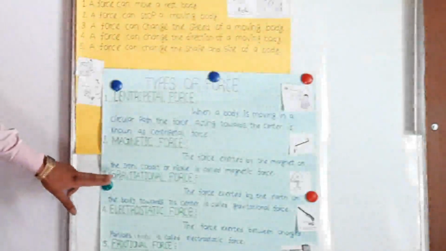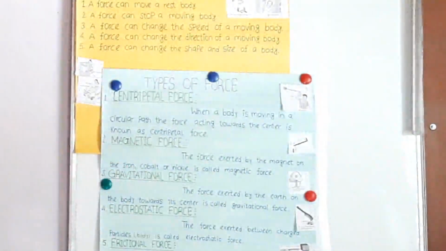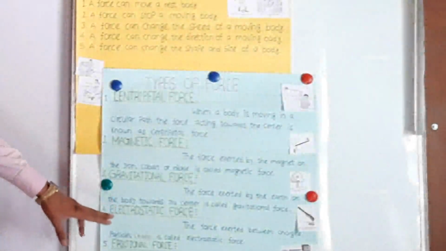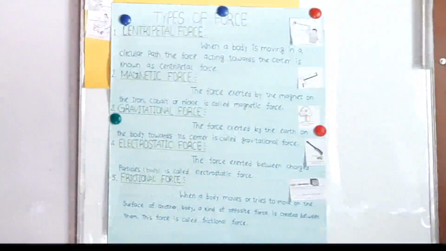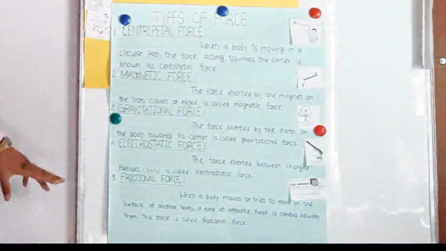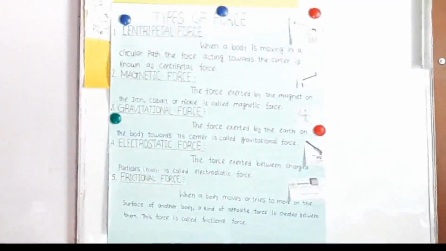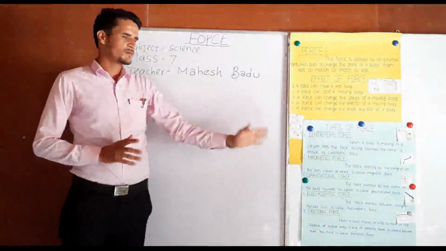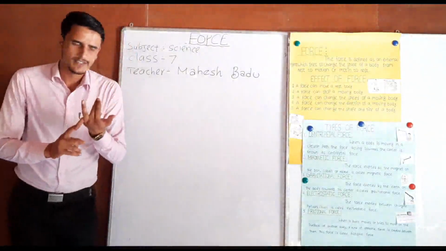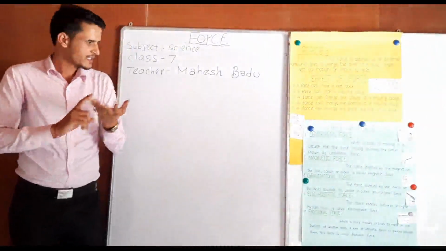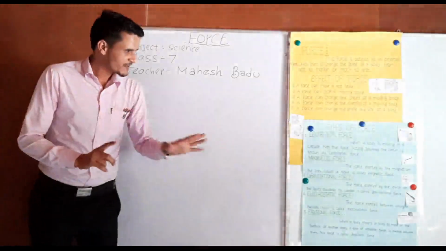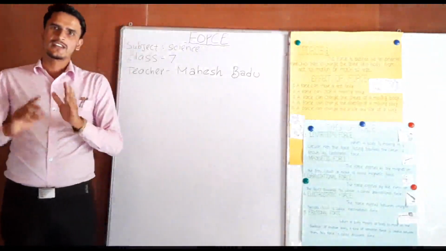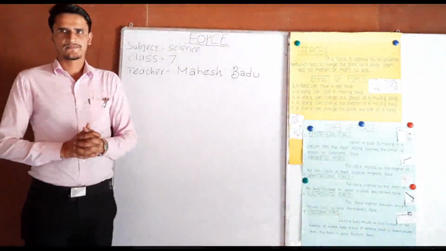Third, gravitational force. Fourth one, electrostatic force. And here, the last one is frictional force. Today we will discuss these 5 types of force: centripetal force, magnetic force, gravitational force, electrostatic force, and last one, frictional force.